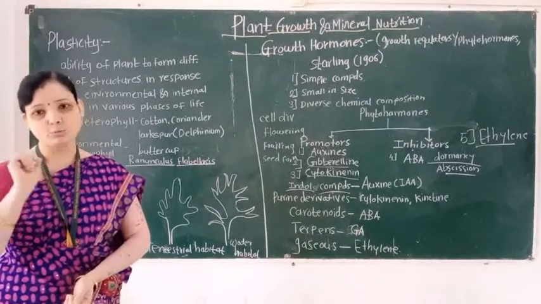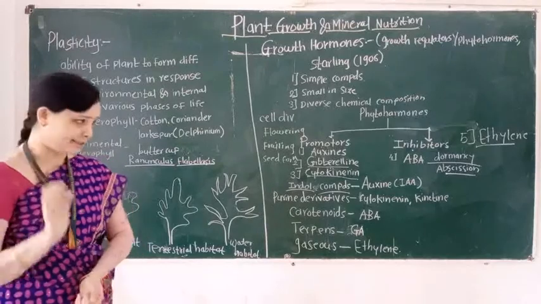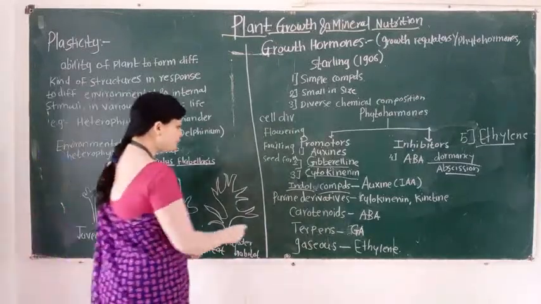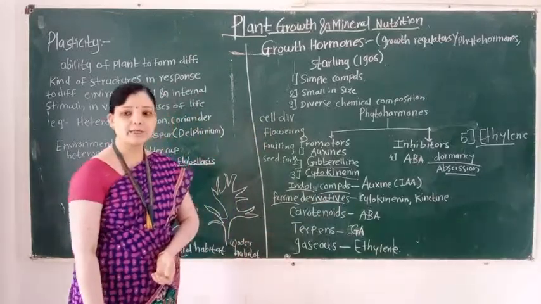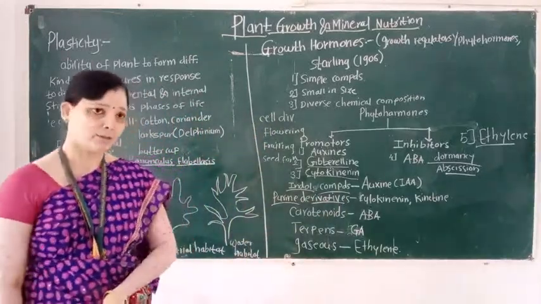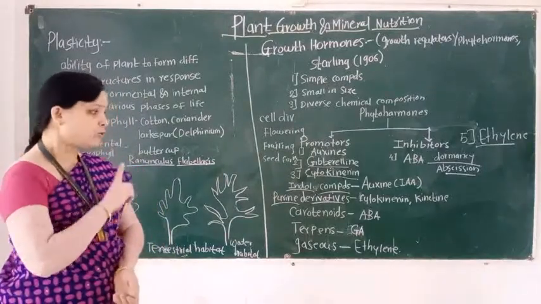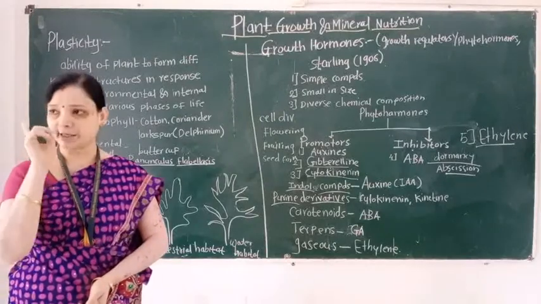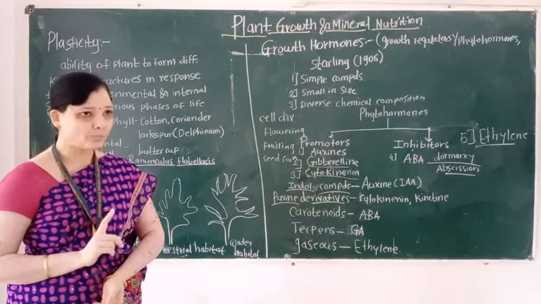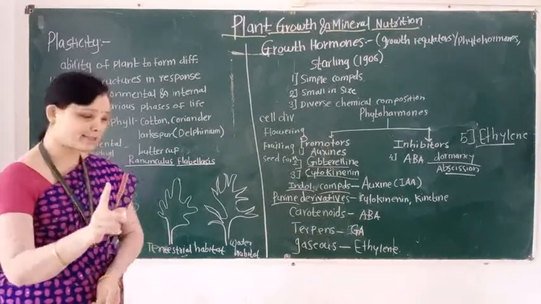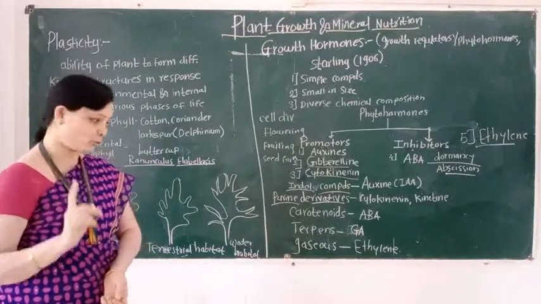What is the long form of IAA? Indole acetic acid. The second group is known as purine derivatives, that is cytokinin or kinetin. So the indole compound example is auxin, IAA, meaning indole acetic acid. Purine derivatives, for example cytokinin.